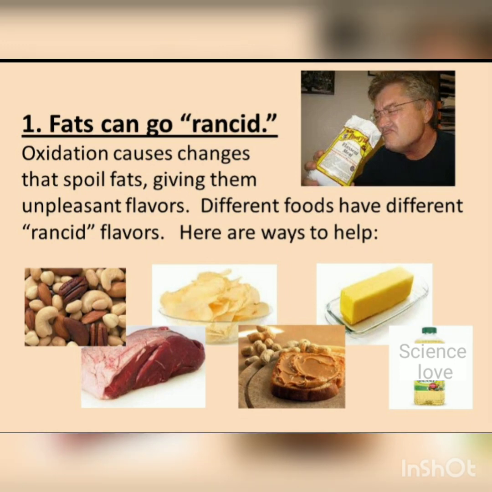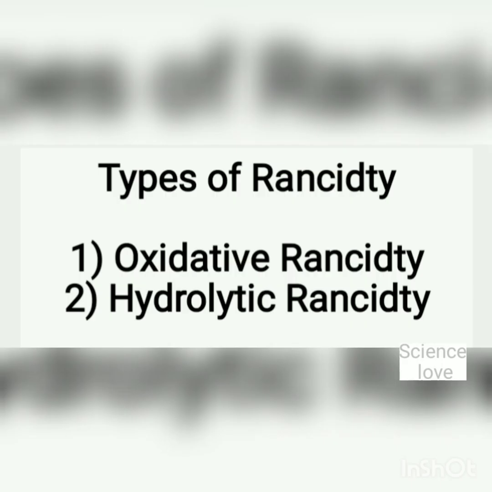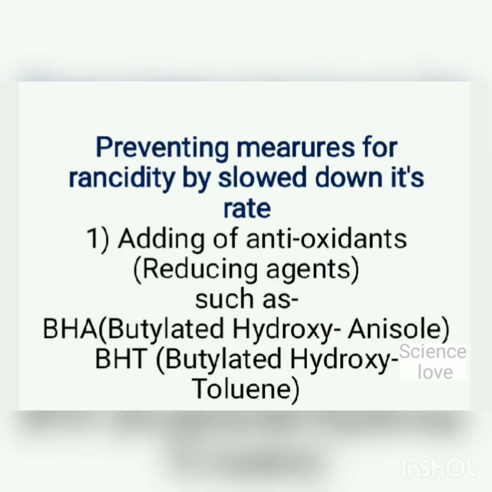Fat and oil rich food materials show the condition called rancidity, such as dry fruits, fried food and butter and so many more. There are two types of rancidity, which are oxidative rancidity and hydrolytic rancidity. About them you will study in further classes. And after it we will discuss some preventing measures for rancidity by slowing down its rate. We will see how, by slowing down the rate of rancidity, we can protect our food materials. The first way to slow down the rate of rancidity is adding antioxidants.